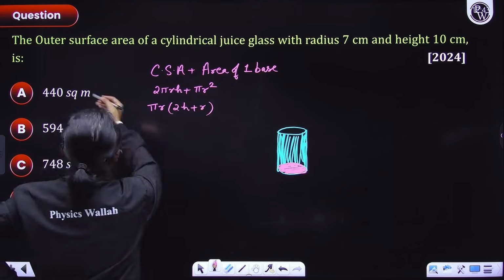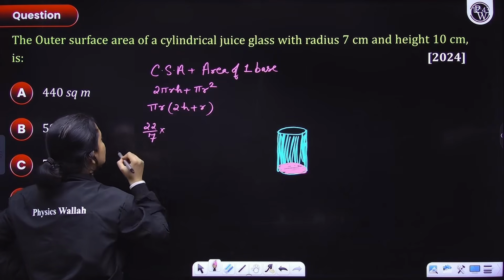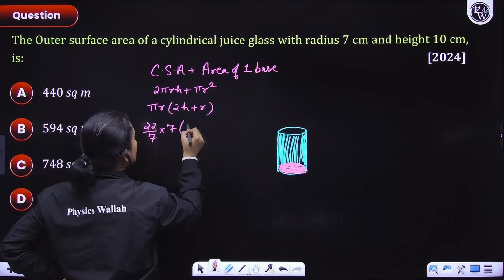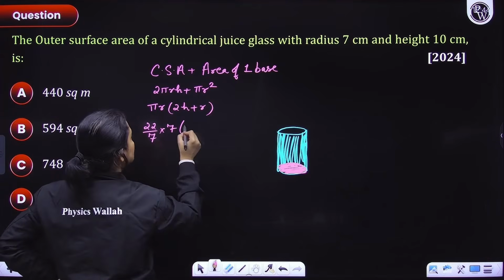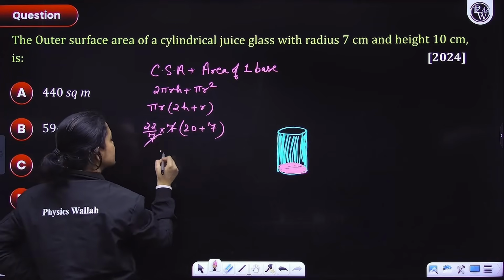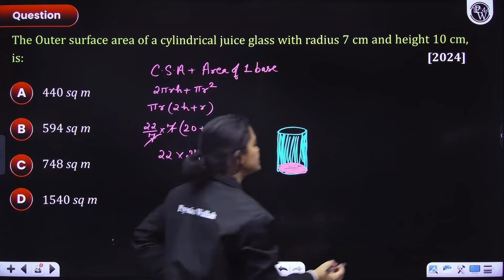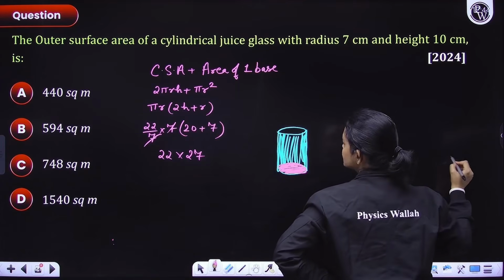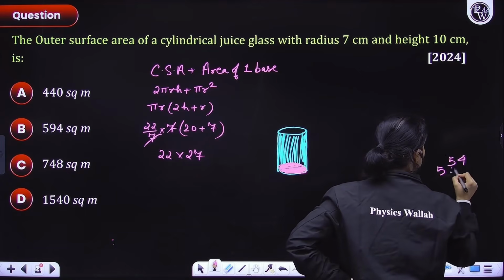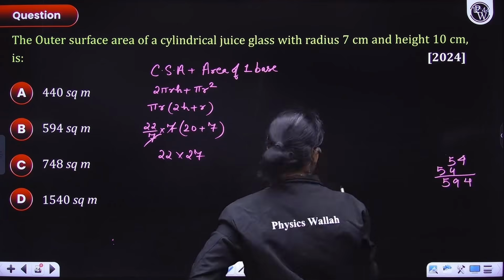Theek hai? Now here let's use pi as 22 by 7 because they have not asked us to use pi as 3.14. So obviously, radius is equal to 7, and here 2 into what is the height, everyone? 10. So 20 plus radius is again 7. So 7 and 7 get cancelled. We have 22 into 27, everyone. Let's quickly do it. So always make sure that you have your rough. So here what we'll have, 7 into 2 is 14, 54, and again 54. So 594 square centimeters.